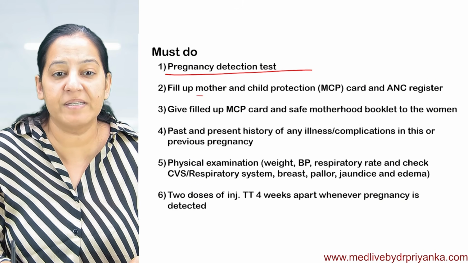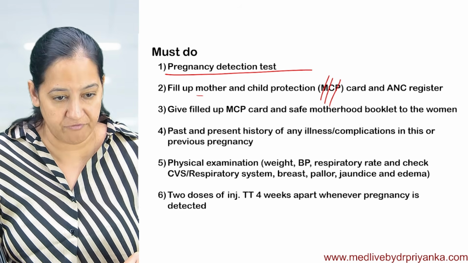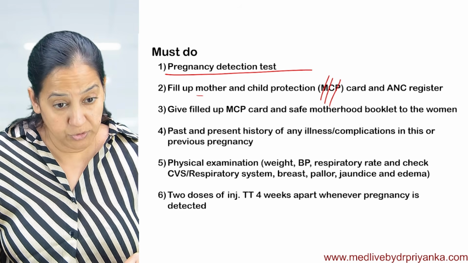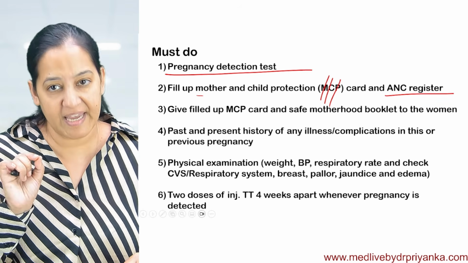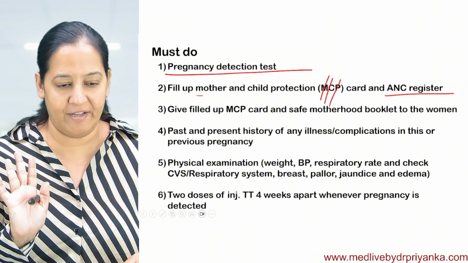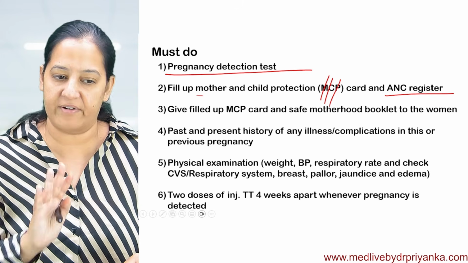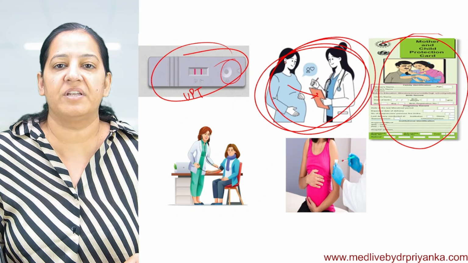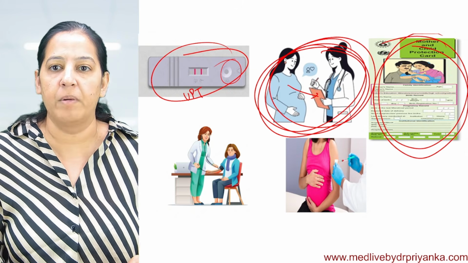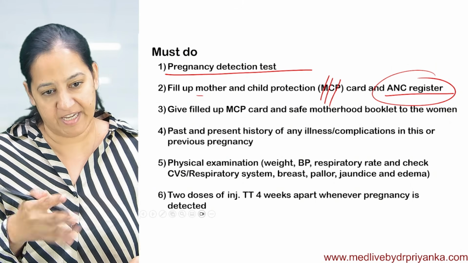The name of the form is MCP, Mother Child Protection Form. I will do the registration in the ANC register. There is an ANC register which is maintained at sub-center level, in which all pregnancies of the villages are registered. So I will do the registration in the ANC register, fill this form, and give this form to the lady to take it with her.